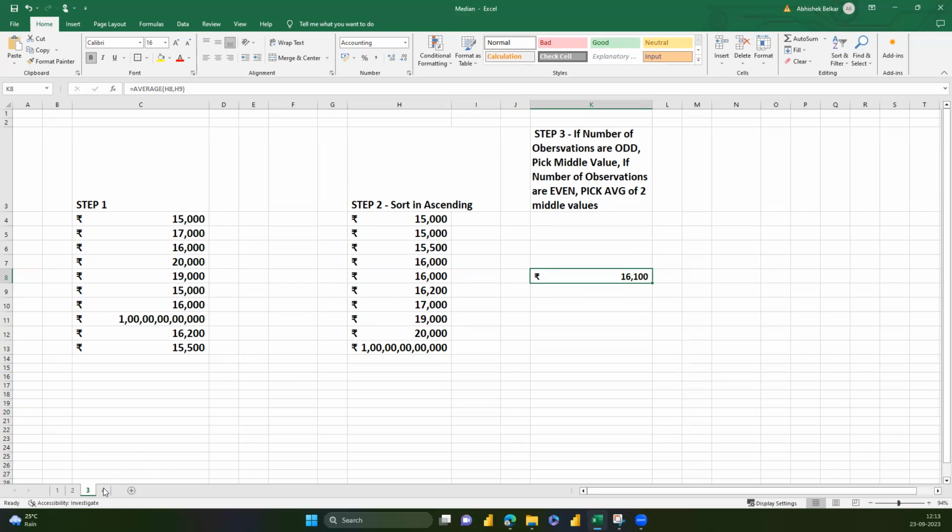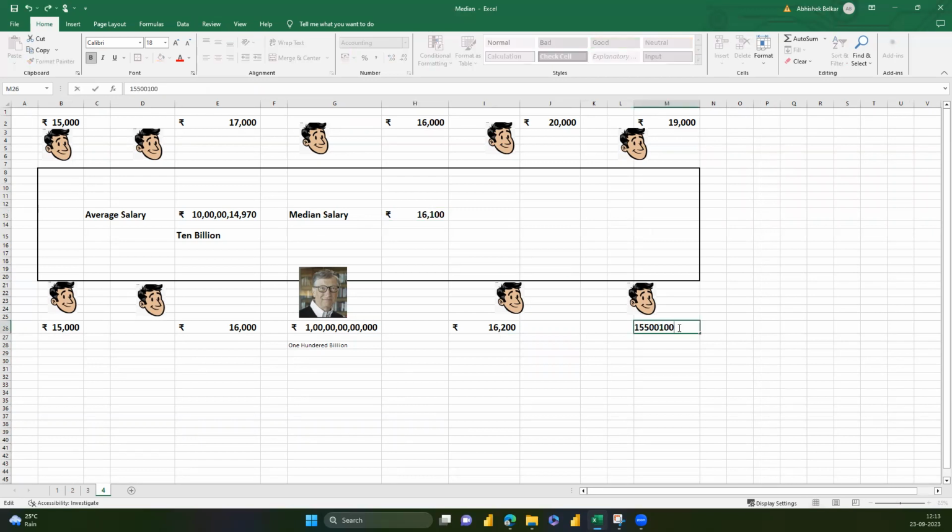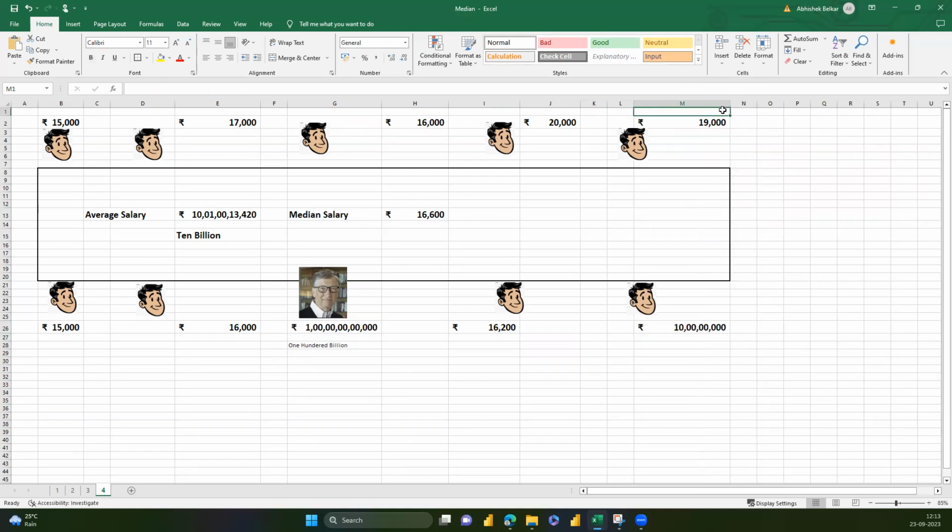And now let's see how the numbers look. If you go back, we can see that the median salary is now 16,100. Now let's say one of your friends hits a jackpot or gets a promotion and makes 1 lakh rupees or a huge number, right? Even in that situation, the median won't change because 80% of the population still represents this number. Although average is still misleading, median is still showing what the real distribution looks like. And that's why, my friends, median is actually helpful to understand when there are outliers.